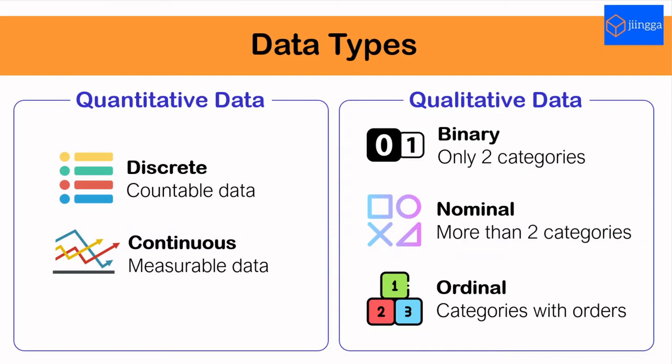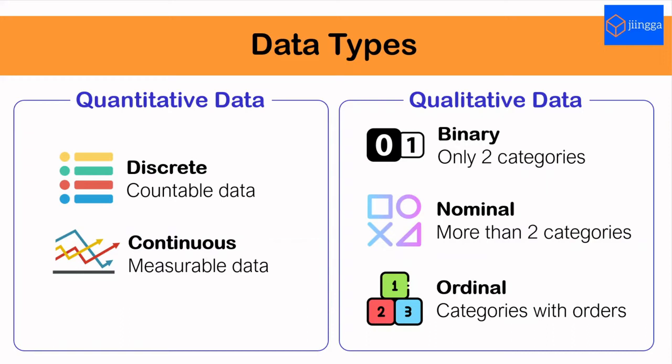What is nominal data? When there are more than two categories, we call them nominal data. For example, petal color of hibiscus. Hibiscus petal color ranges from white to pink, red, yellow, purple, and even blue. Again, there is no discrimination between the colors, like we don't say that, oh, white color is better than pink color. All these categories are at the same order.